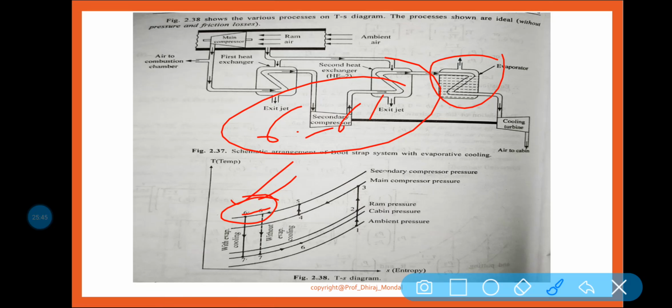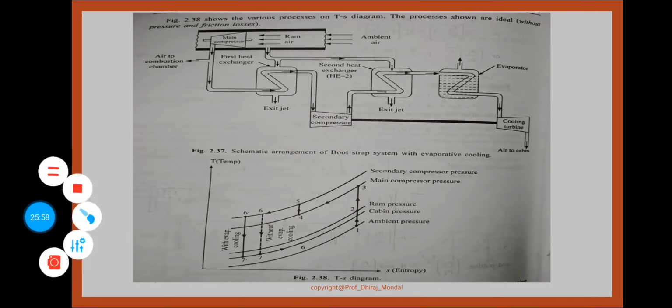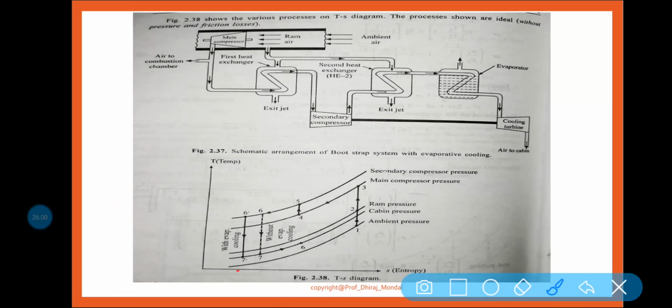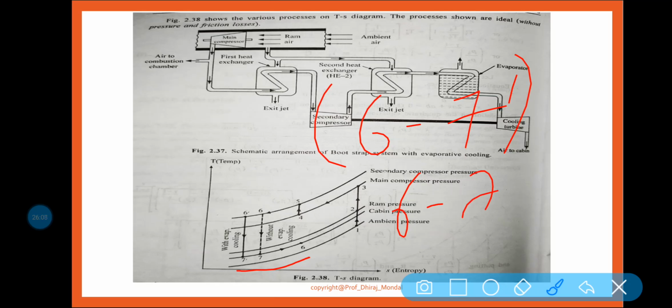Now in the cooling turbine, it is again expanding. So we are getting 6 dash to 7 dash. And in case of without evaporative cooling, we are getting 6 to 7. Now you can realize 7 dash to 6 dash and 6 to 7, sorry, it is your 8. So now you can realize 8 minus 7 dash and 8 minus 7, which one is maximum?